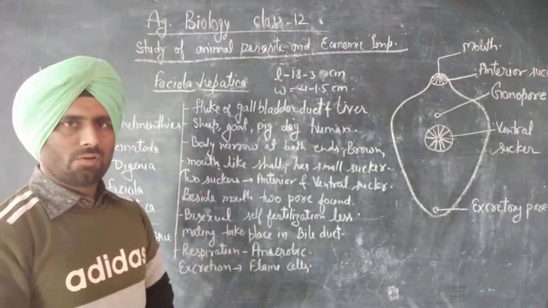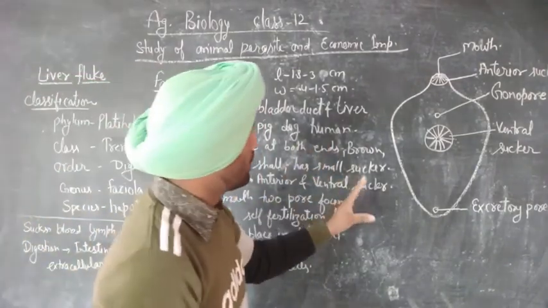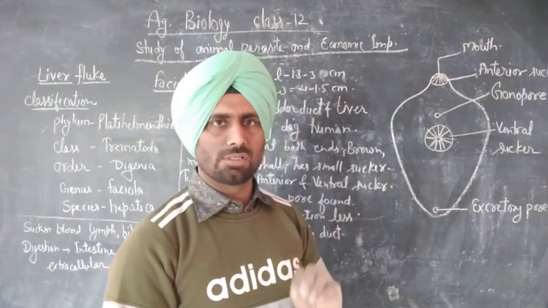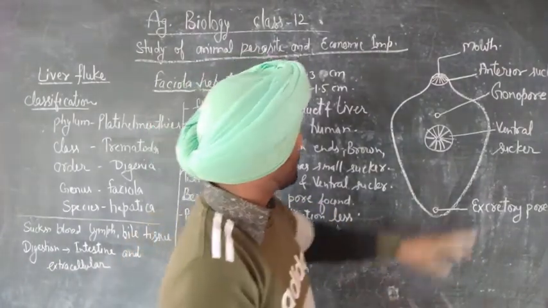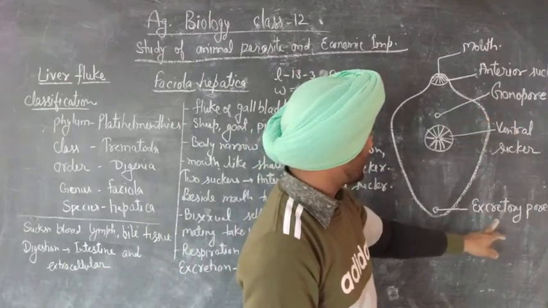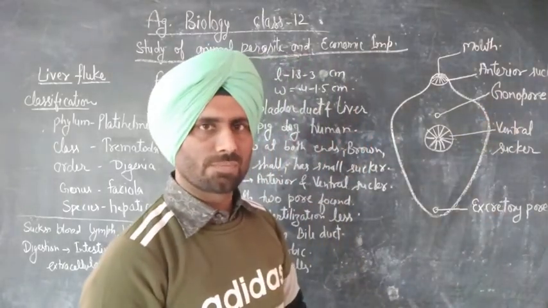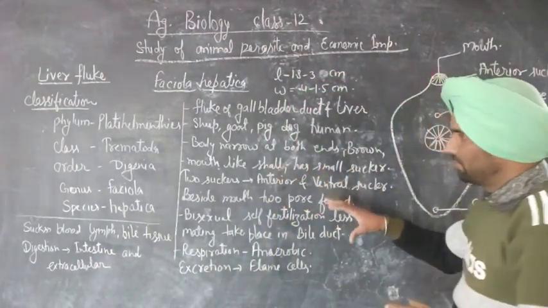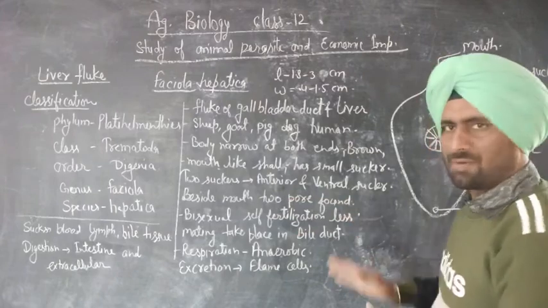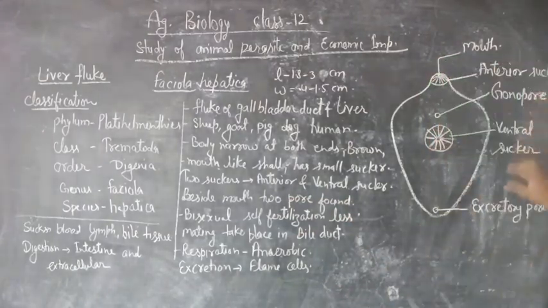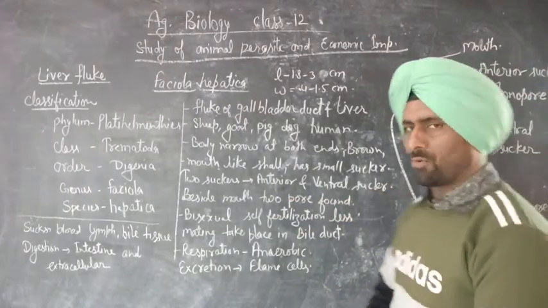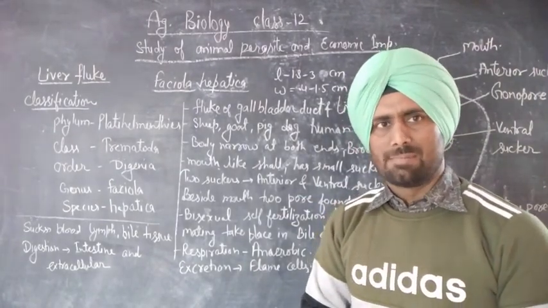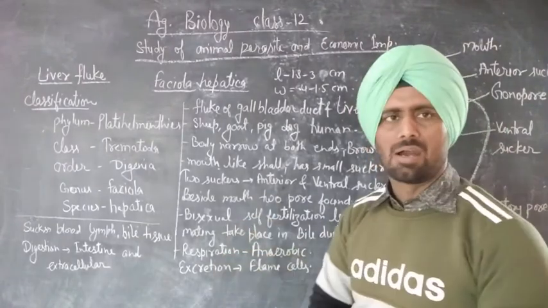On the body of the liver fluke, beside the mouth, two pores are found. First is the gonopore and second is the excretory pore. A liver fluke is a bisexual animal, meaning hermaphrodite.